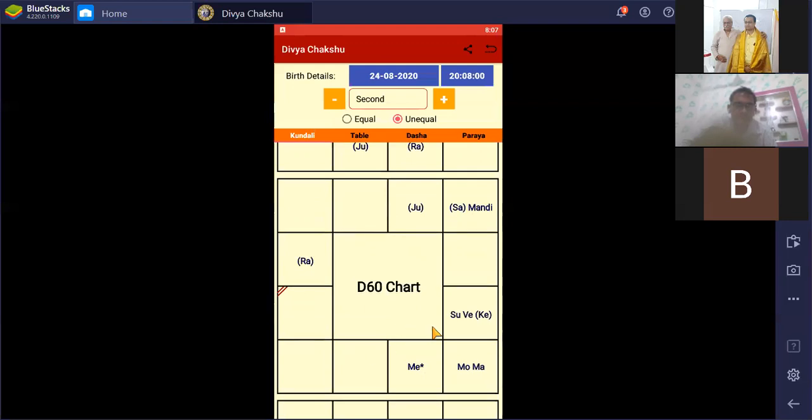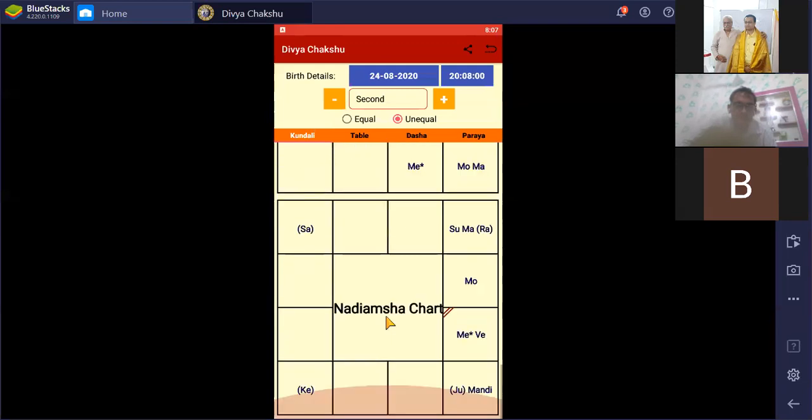In Nadi, we use this kind of pattern. You all know the basic calculation behind this Shashtiamsha. And here is the unique thing, the Nadi Amsha chart. This is the first time in this world we have done this thing.